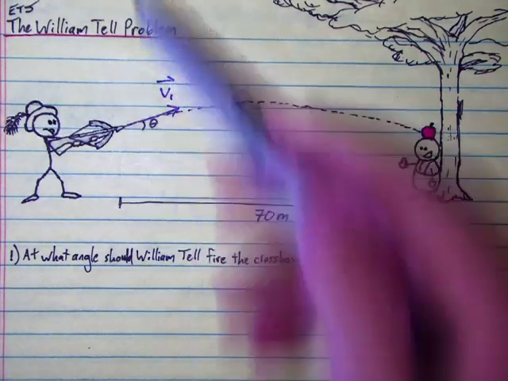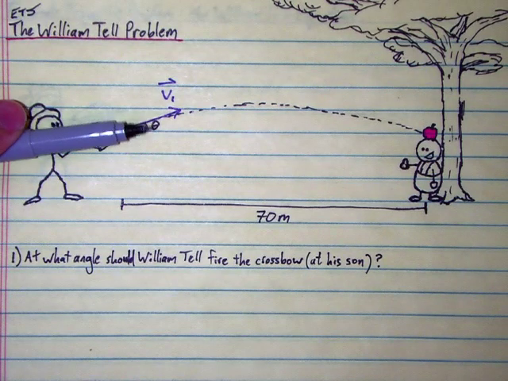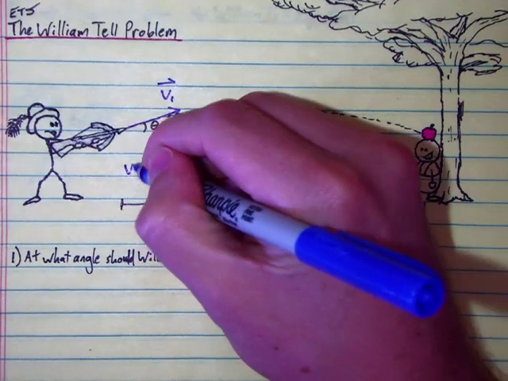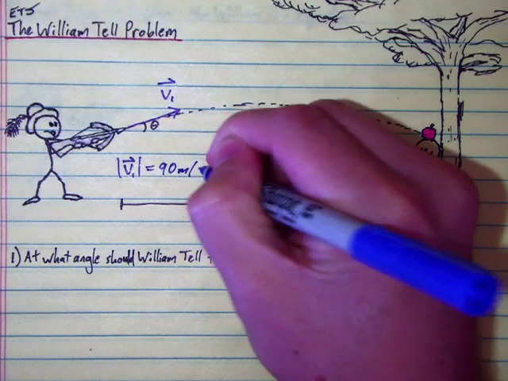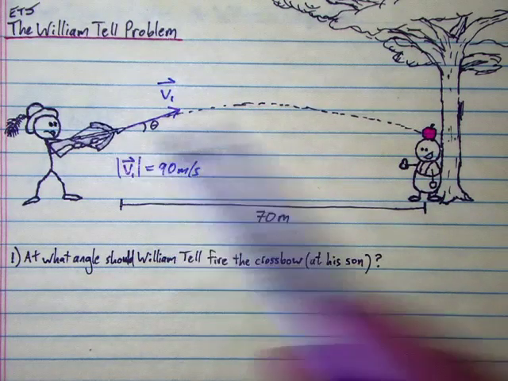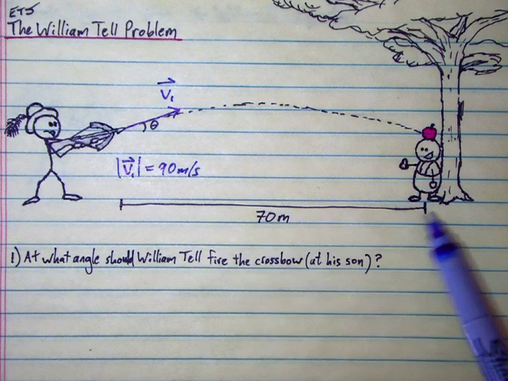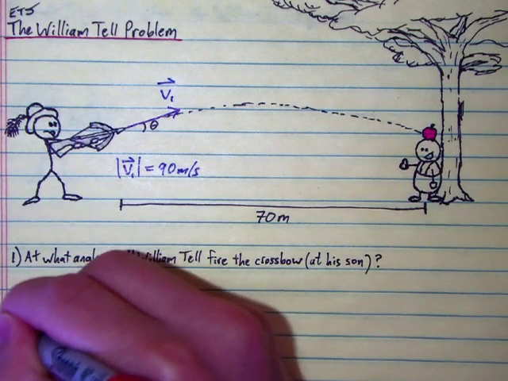The question of interest, of course, to Mr. Tell was what angle should he shoot at in order not to murder his own son. So let's look at the information we have available. You would know that the launch speed from the bow is about 90 meters per second. So that bolt is coming out at 180, 200 miles per hour at a distance, standard Olympic archery distance, of 70 meters.